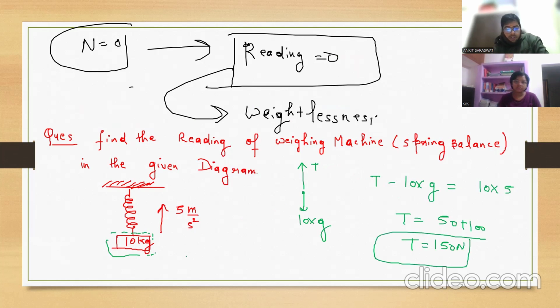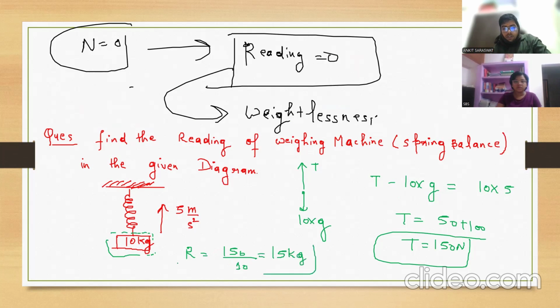Then what will the reading be? The reading will be 150 by G. Because in reading, what we are doing is calibrating spring force corresponding to mass, 30 kg, 40 kg. That's why we are dividing by G. How much is the answer? 15 kg.